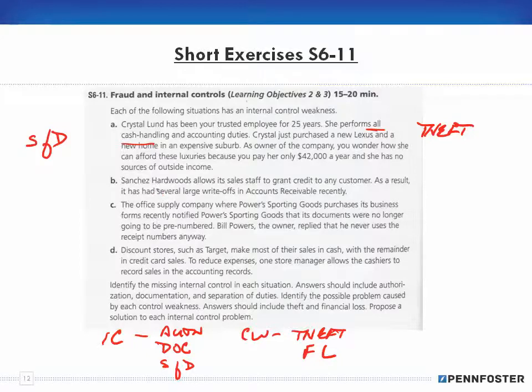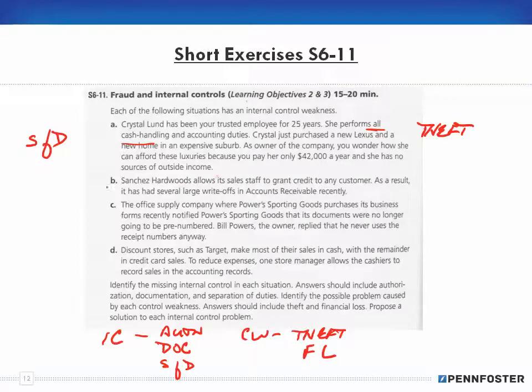All right, B. Standard Sanchez Hardwoods allows its sales staff to grant credit to any customer. As a result, it has had several large write-offs in accounts receivable recently. You don't allow your staff to grant credit to anyone.